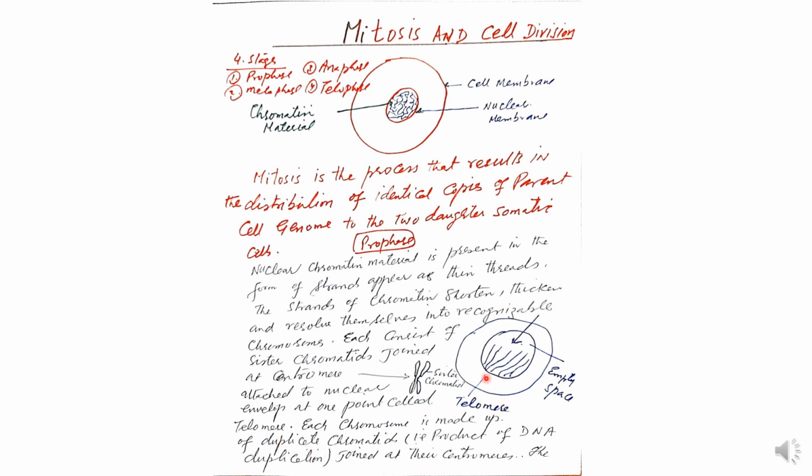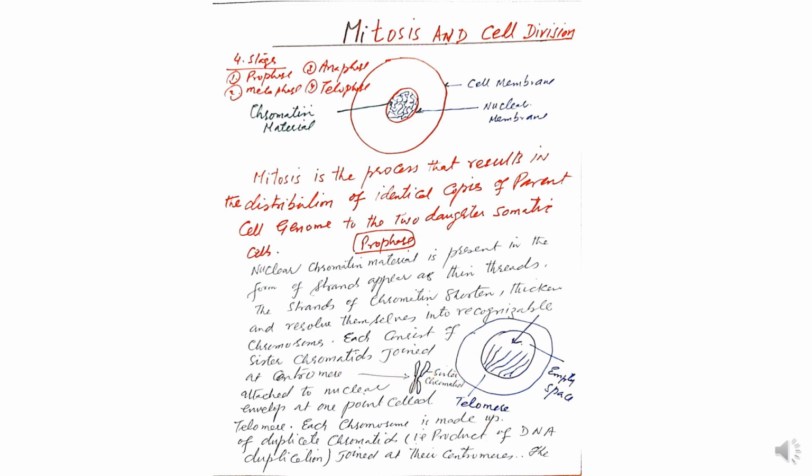This is the telomere where all these copies are converging. Each chromosome is made up of a chromatid and its duplicate copy, which is the product of DNA duplication, joined at their centromere. This is the narrow point where they are joined to each other.